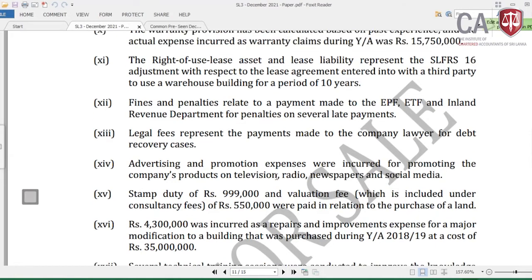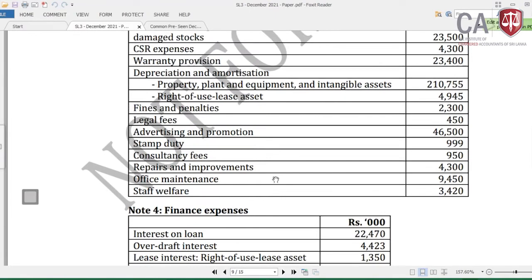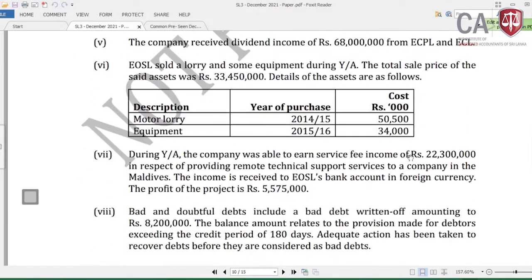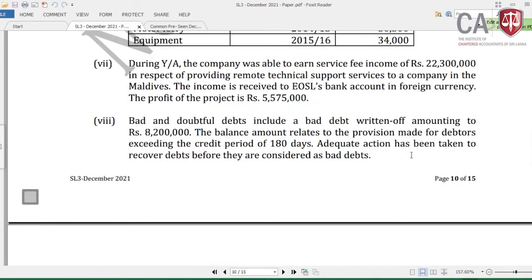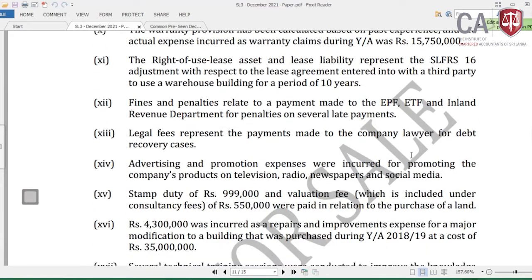Then both of these should be disallowable. Stamp duty in our note 3 is 999, consultancy fee 550. Both incurred for capital nature expenditure on the purchase of the land. Therefore 550 and 999 should be disallowed.